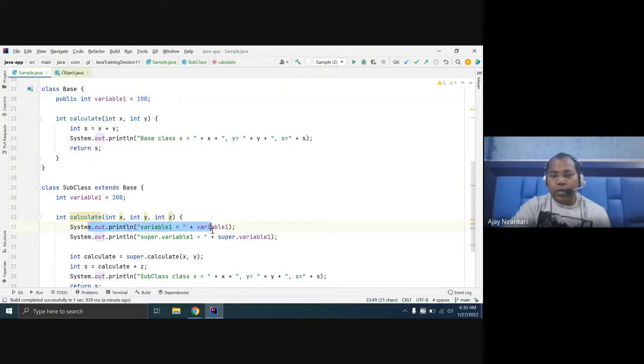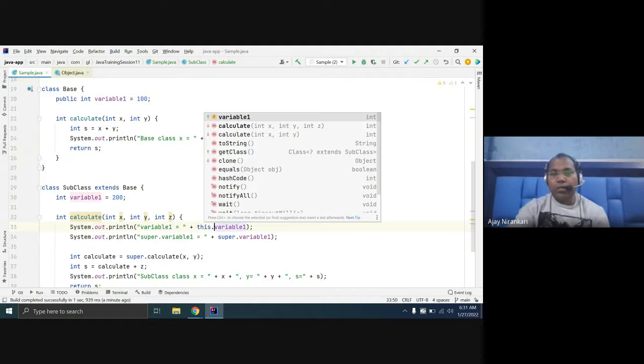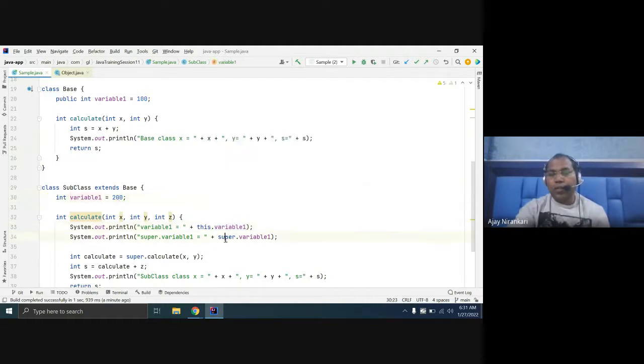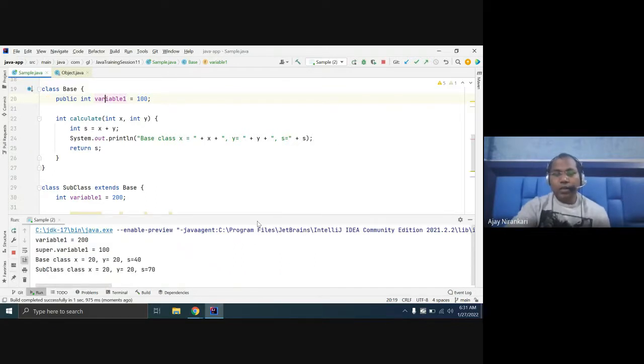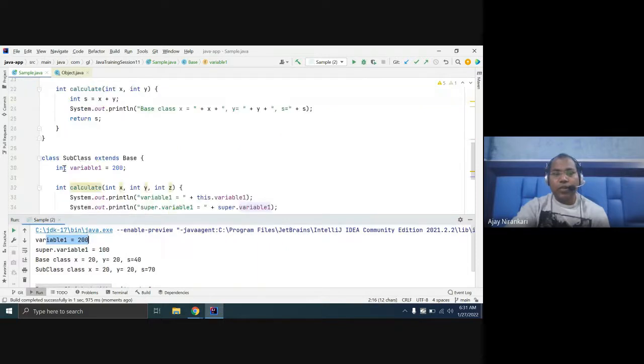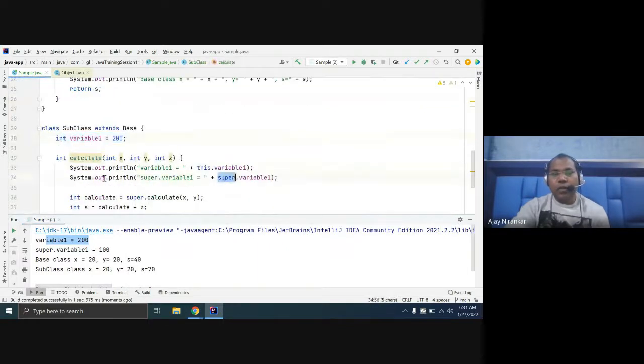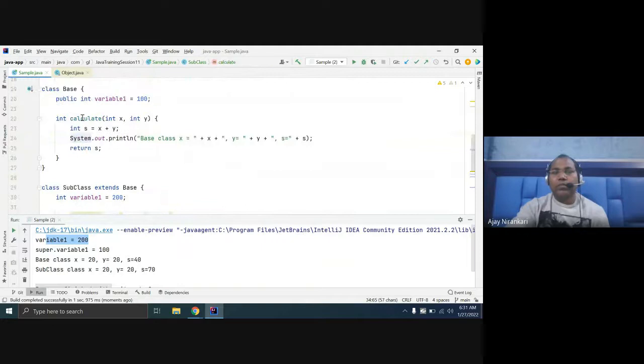I want to print this local variable, so you can say this. This represents your current class, and super represents your base class. If you run it, this gets the current value from the class itself, and super invokes the superclass value, 100.